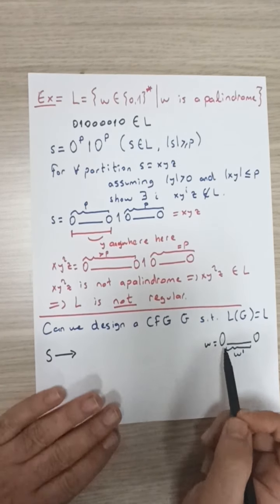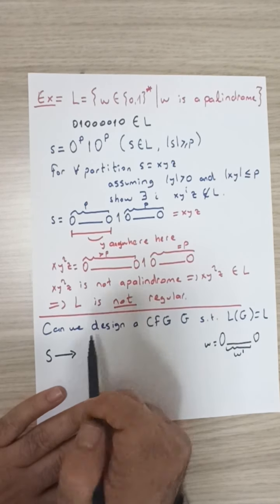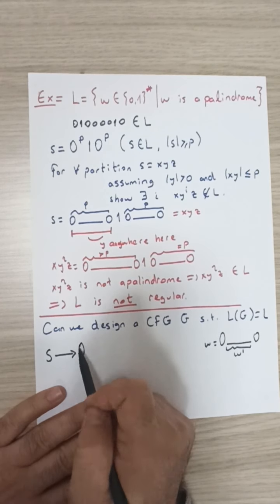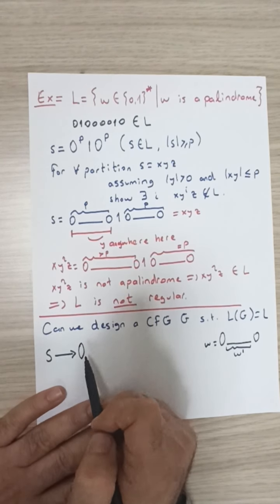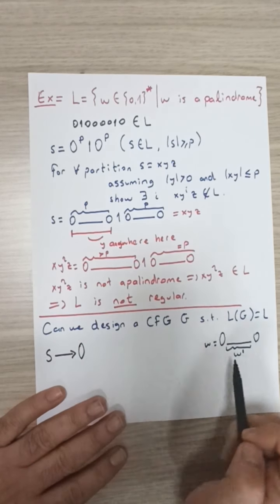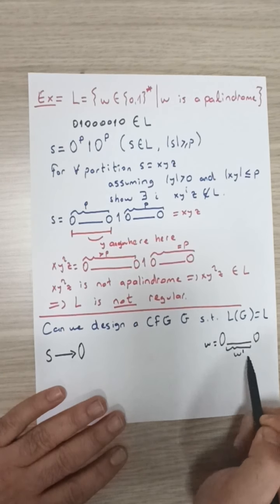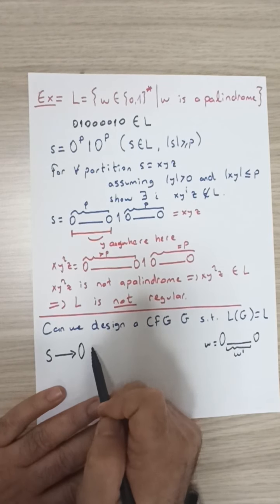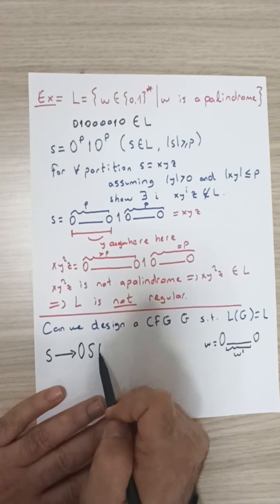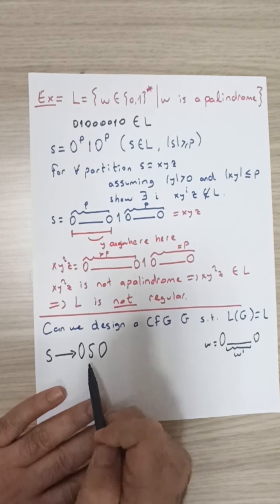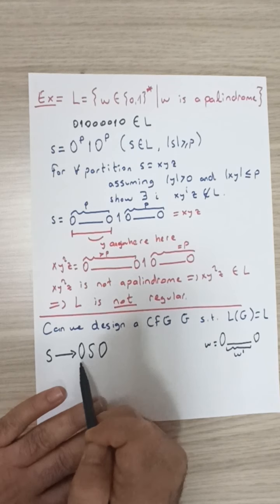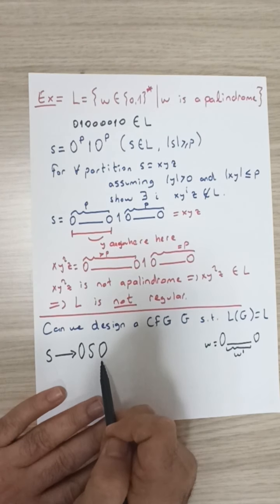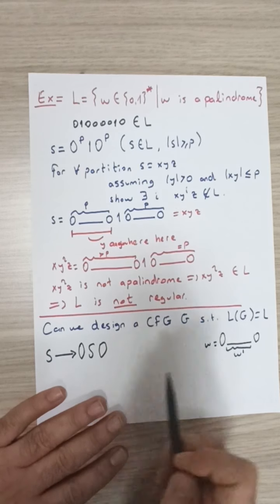For such a case, I can write a rule that says: start with a 0, then generate a string using the rules of S that corresponds to this w prime, which is also a palindrome but a shorter one, followed by 0. So 0S0. Assuming S is already capable of generating any shorter palindrome, 0S0 will generate a longer palindrome that starts with 0.